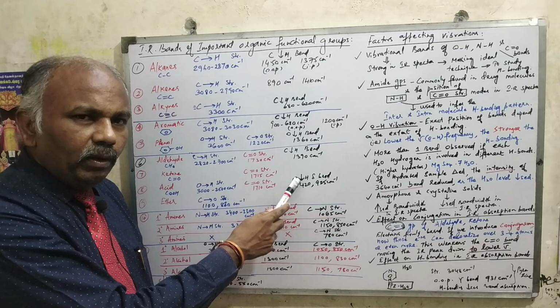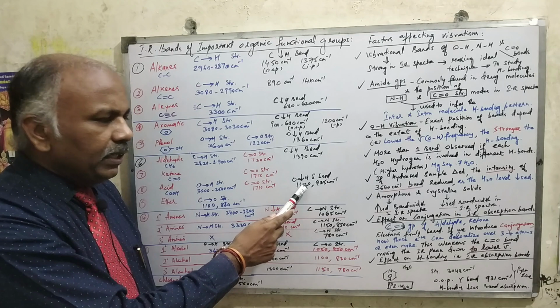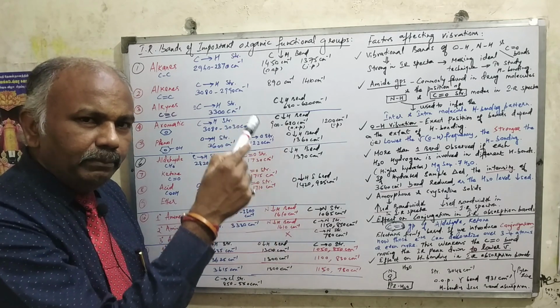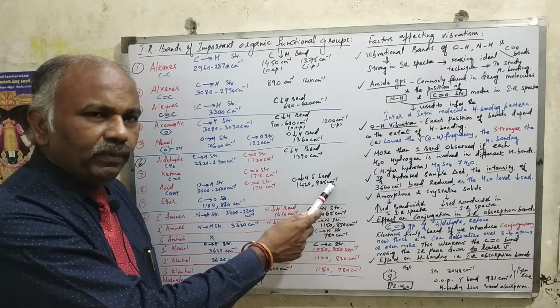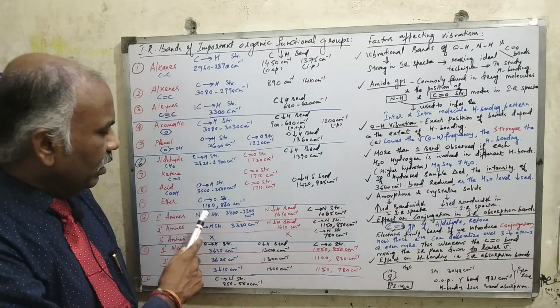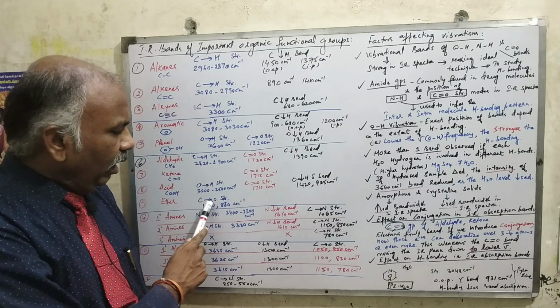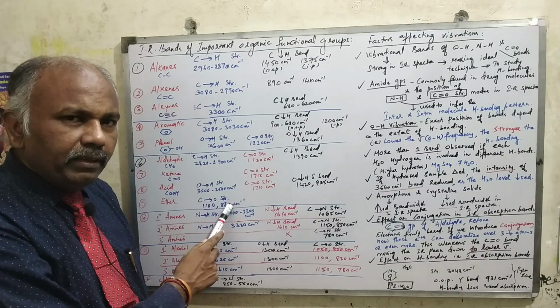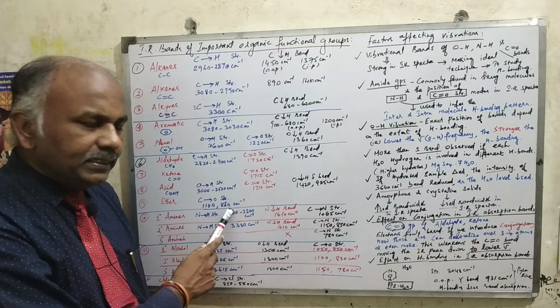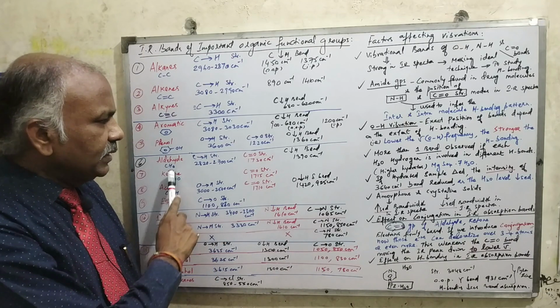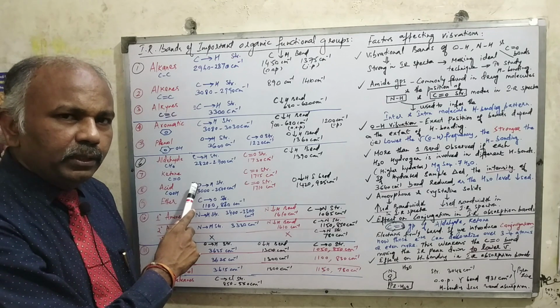The bending vibration of the hydroxyl group of acids will be coming in two regions, as the dimer will be there, one at 1420 centimeter inverse and the other at 925 centimeter inverse. And coming to ether, the C-O stretch vibration of the ether will be giving two respective bands at 1100 centimeter inverse and 860 centimeter inverse. So this is the way we can compare the aldehyde, ketone, acid and ether groups, right?